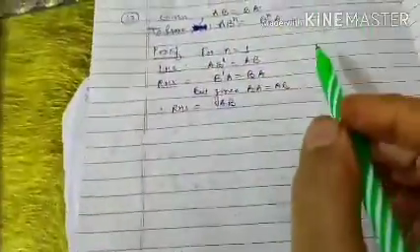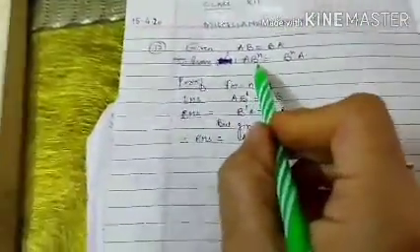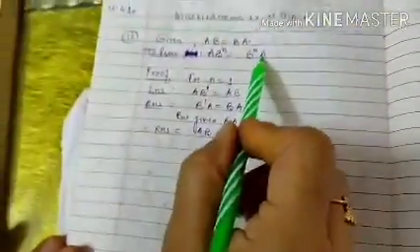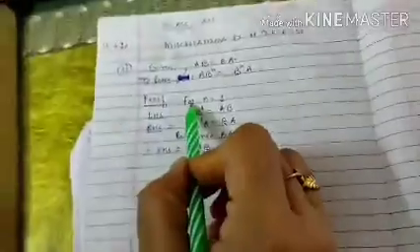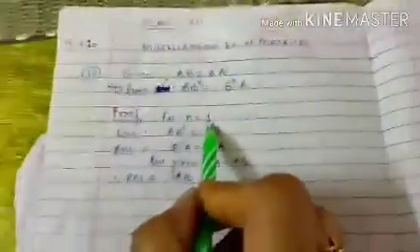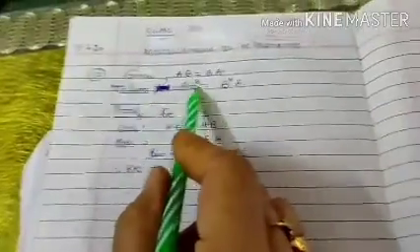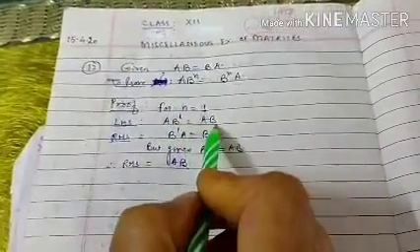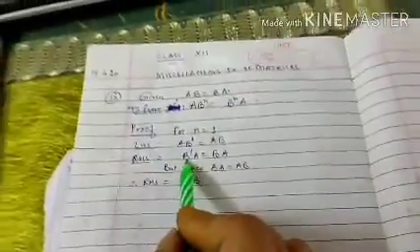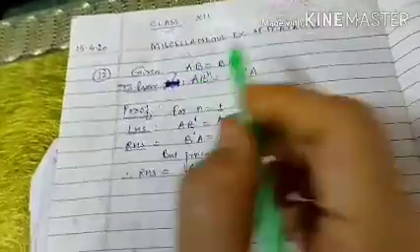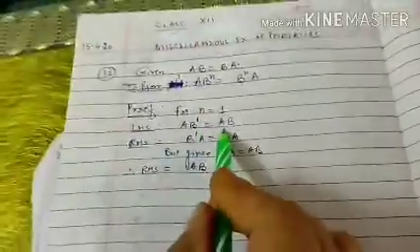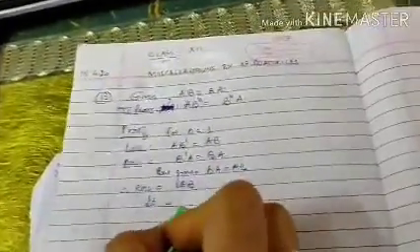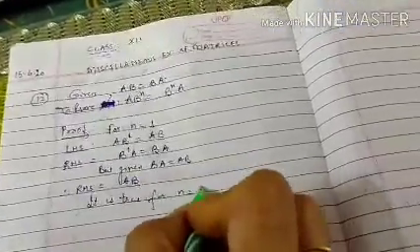To prove the first part, that is AB to the power n equals B to the power n into A, we will take the left hand side. For n equal to 1, the left hand side becomes AB to the power 1, that is AB, and the right hand side becomes B to the power 1 A, that is B into A. But we are given that BA is equal to AB, so we replace it by AB. The right hand side becomes AB and the left hand side is also AB. It means it is true for n is equal to 1.